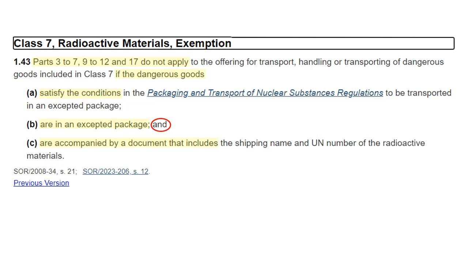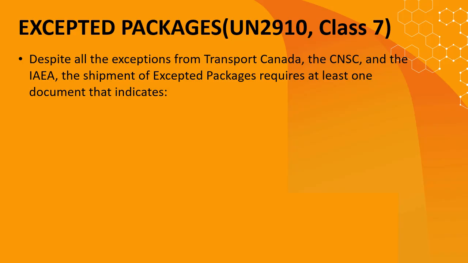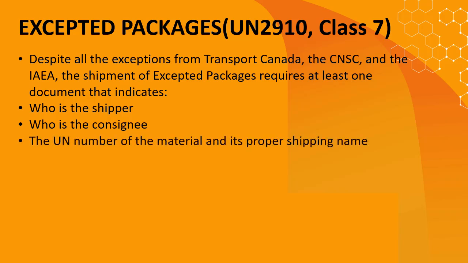In addition, Transport Canada requires that the transport document contain the shipping name and UN number of the goods, as required by the CNSC. So, we can see that despite all the exemptions from Transport Canada and the CNSC, the shipment of accepted packages requires a document that indicates, at a minimum: Who is the shipper, or consignor? Who is the receiver, or consignee? The UN number of the material, and its proper shipping name.